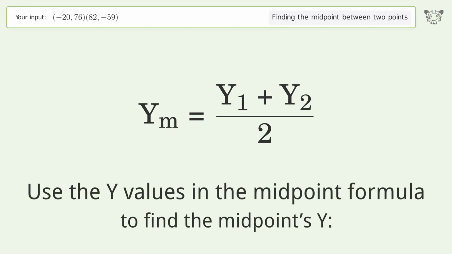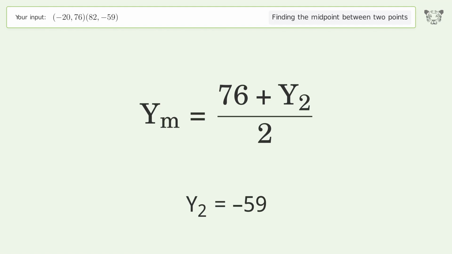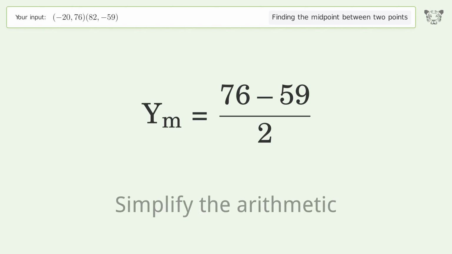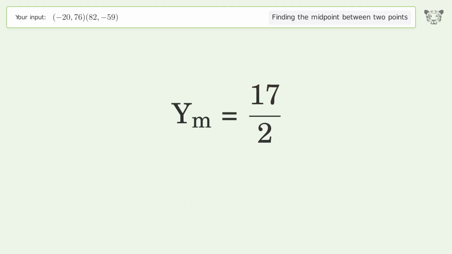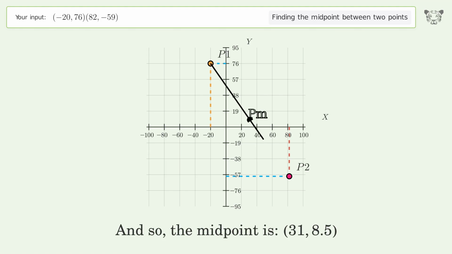Use the y values in the midpoint formula to find the midpoint's y. y1 equals 76. y2 equals -59. Simplify the arithmetic. And so, the midpoint is 31, 8.5.